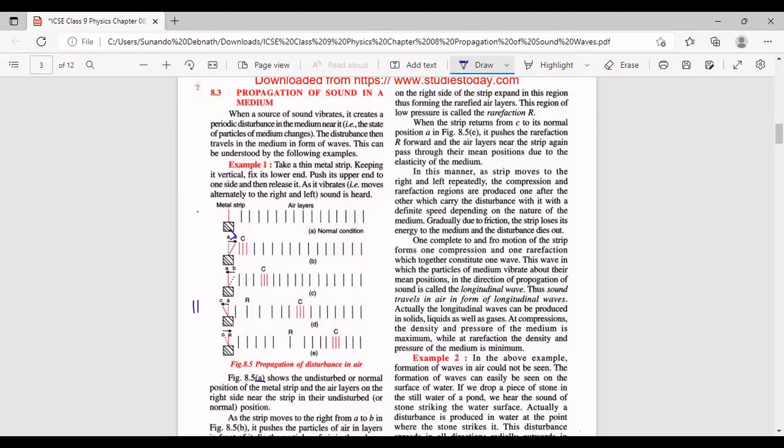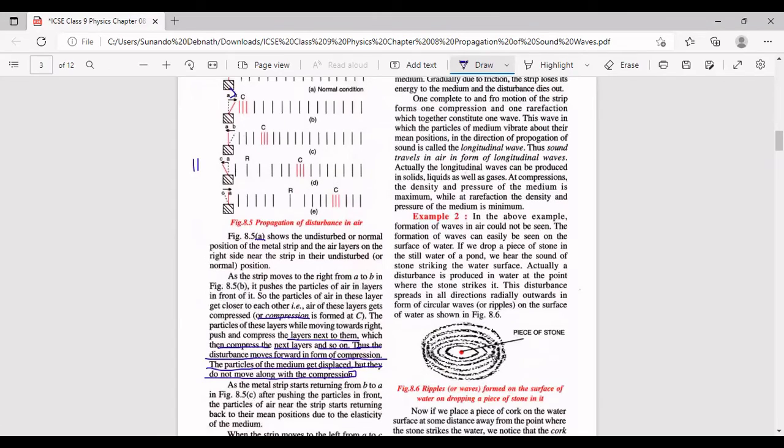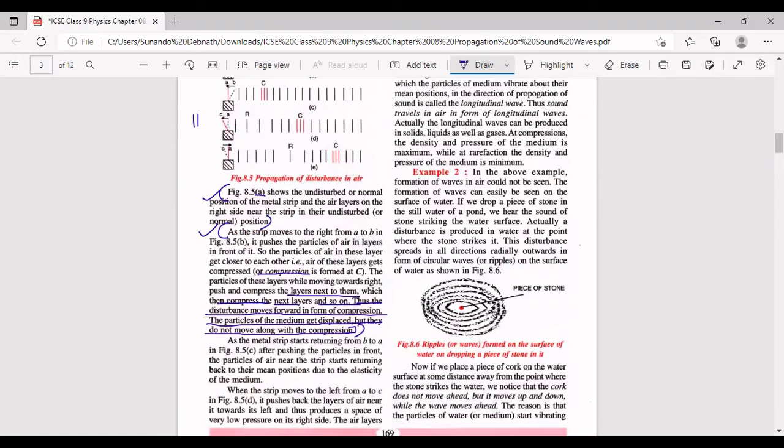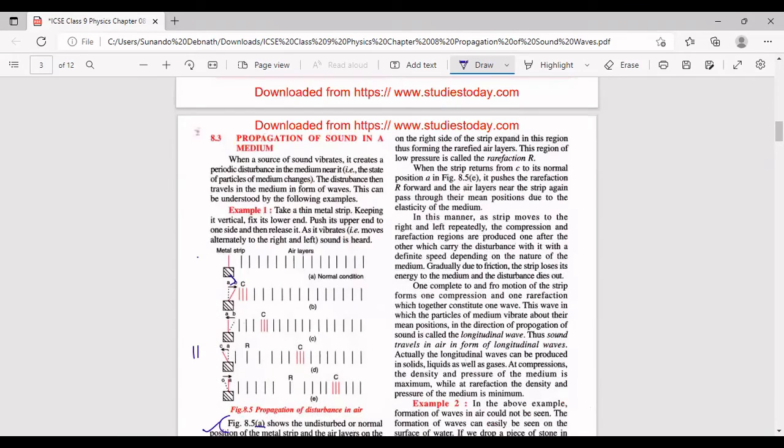All right, so this is basically a little big topic, but you have to write this particular paragraph in your exam. What happens when it is in the undisturbed state? What happens when it is in the disturbed state? And what happens when it is going to the other extreme position? Means this, you can see the C also and this D. So all the four things you need to explain.